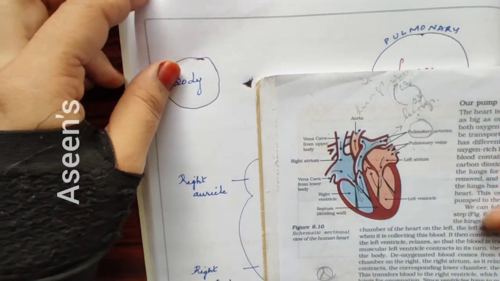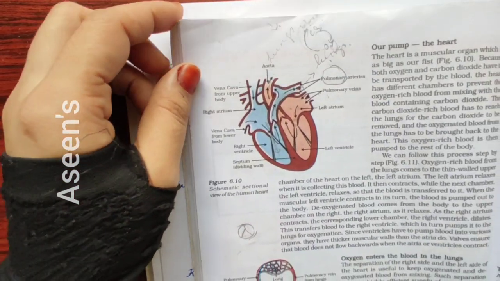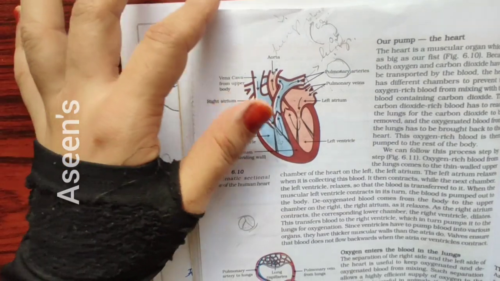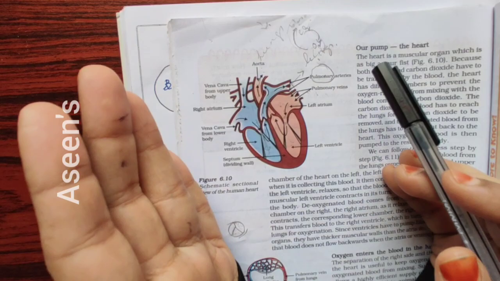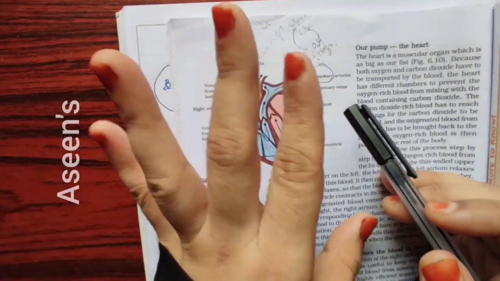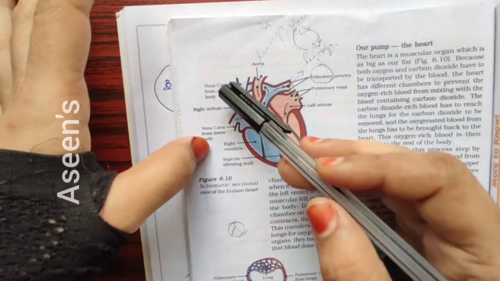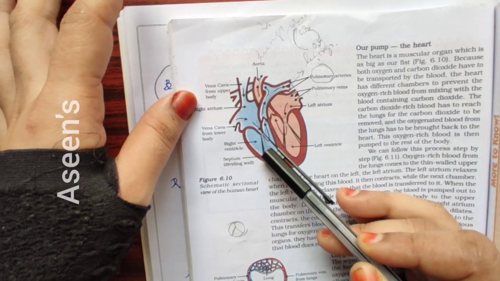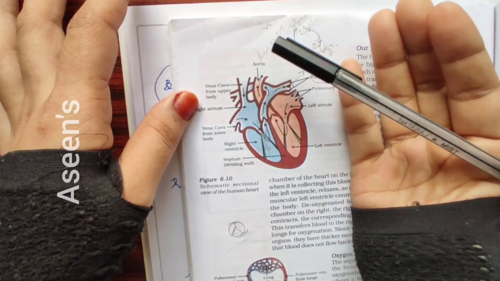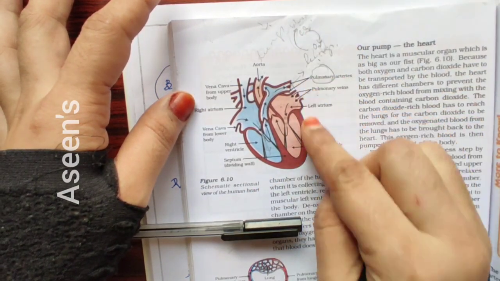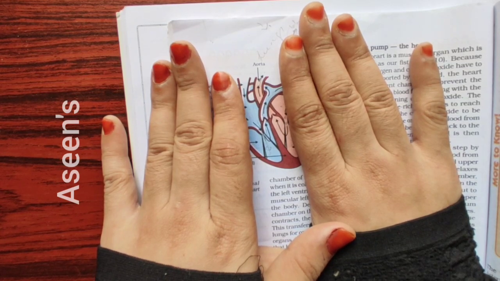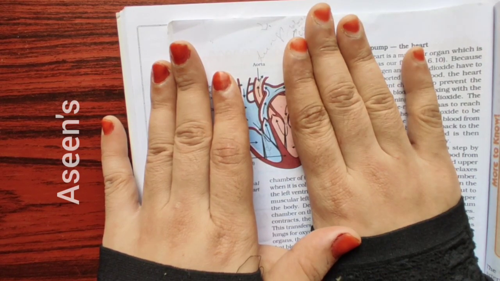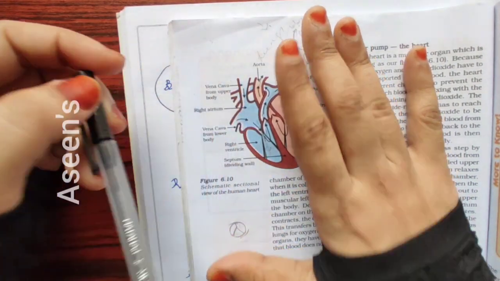So before that, let me explain your heart, what is present in your heart and what is absent in your heart. As you can see, this is our heart, slightly V in shape, slightly bent. This part towards my left side is the right one, and towards my right hand, whatever is present, that is the left side. So when drawing a heart, remember that you are actually going in the opposite manner. Your right will be the left for the heart, and your left will be the right for the heart.